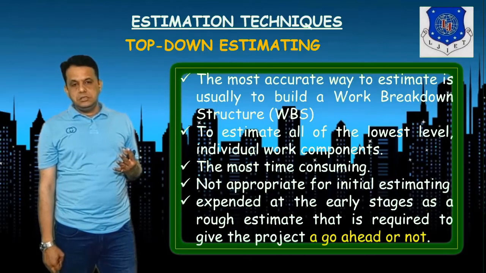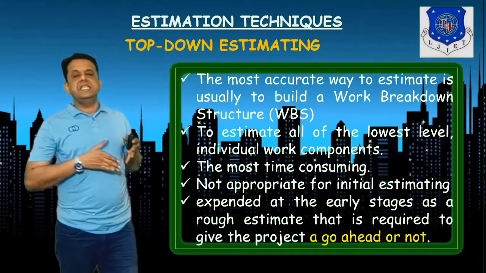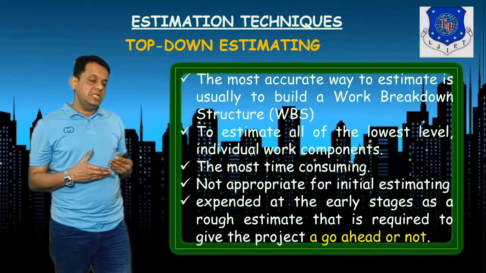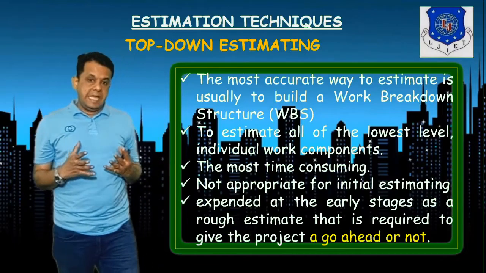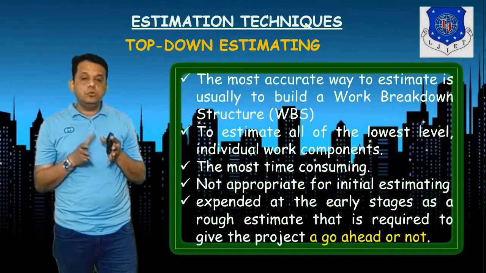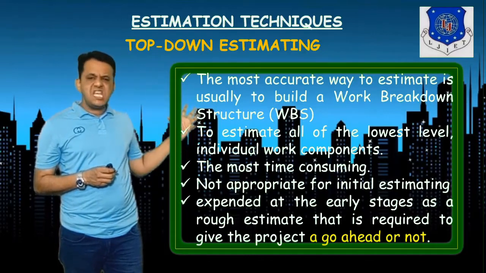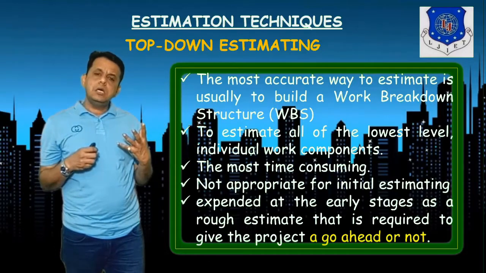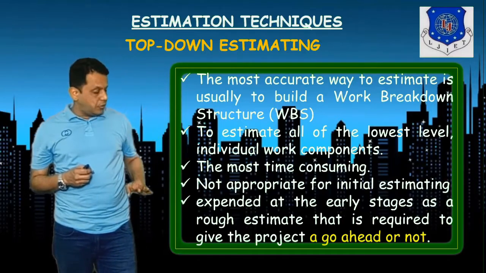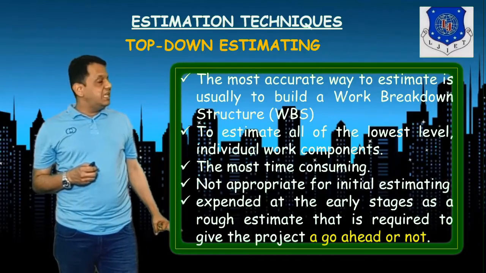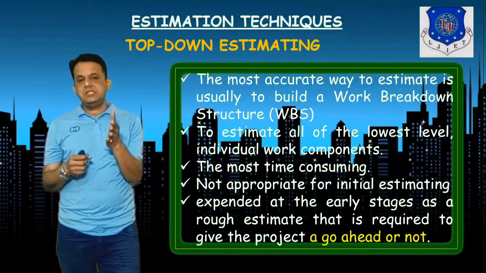It is not feasible or applicable at the initial stage, because here you need a lot of short information that will help you break down the entire structure, like how each and every work will be performed, from the lowest level of the individual component to the highest level. That's why it is time consuming.